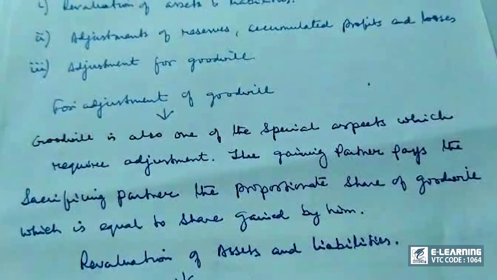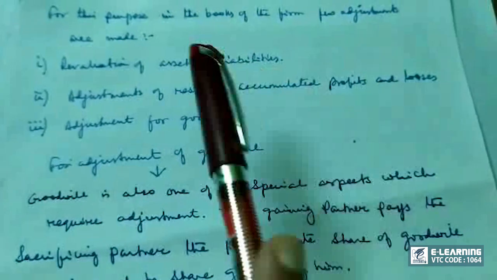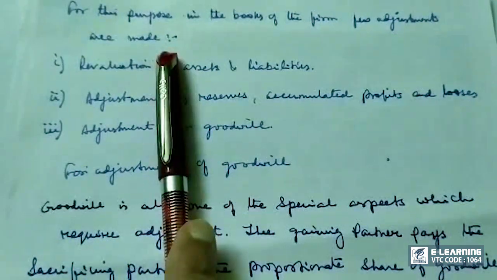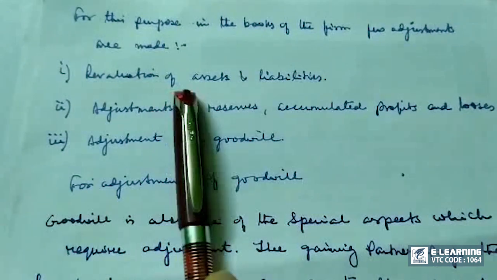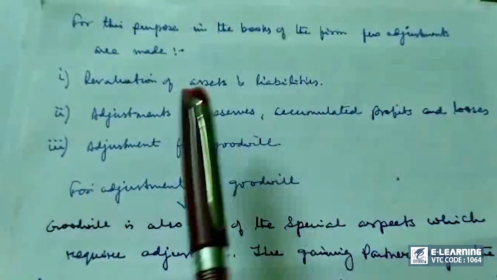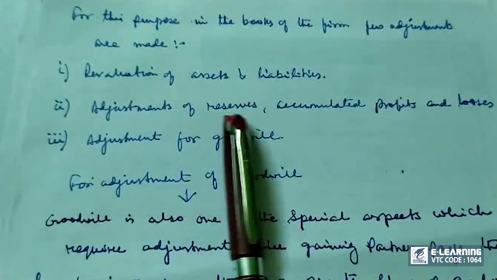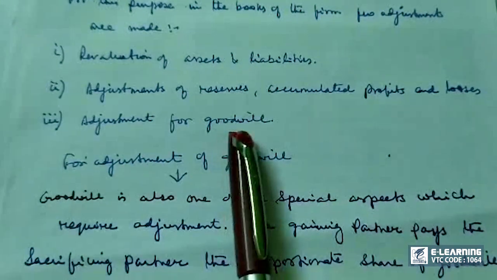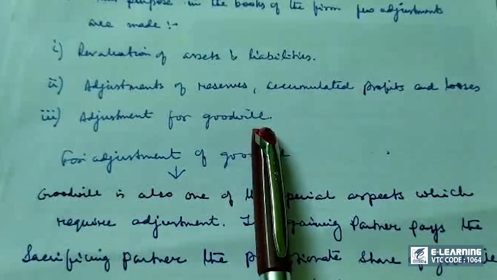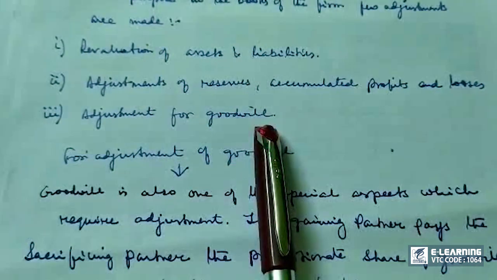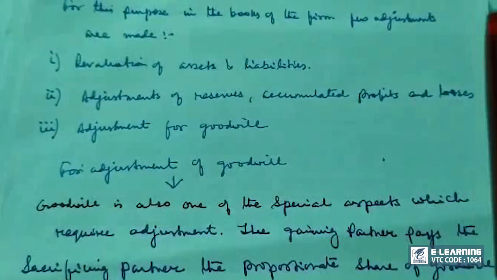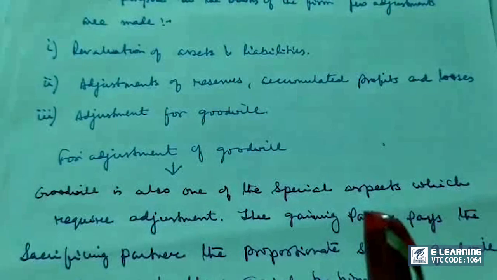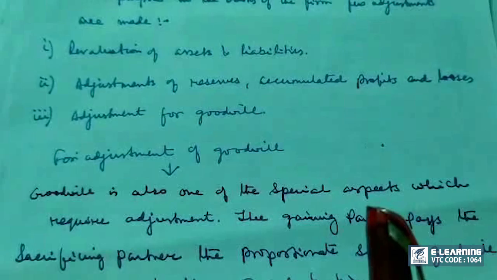Now, for this purpose, in the books of the firm, a few adjustments are made. What are they? The first is revaluation of assets and liabilities. Next is adjustment of reserves, accumulated profits and losses. And third is adjustment for goodwill. These three adjustments are usually made when there is adjustment of capital and change in profit sharing ratios among existing partners.